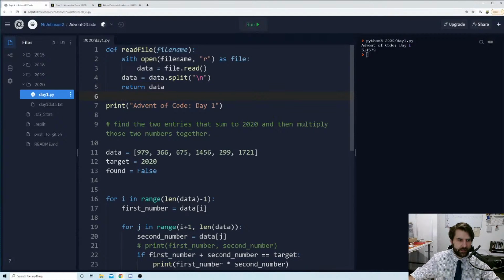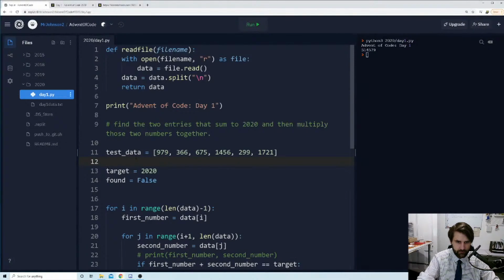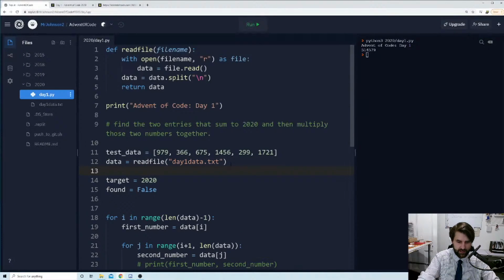Okay, lovely. So instead of this test data here, let's change this to test data. We're going to say that data is equal to read file, and we're going to give it the name of our file, day1data.txt. And we will be given a list of all the numbers that were in that file. Just to check that, we're going to say print data.